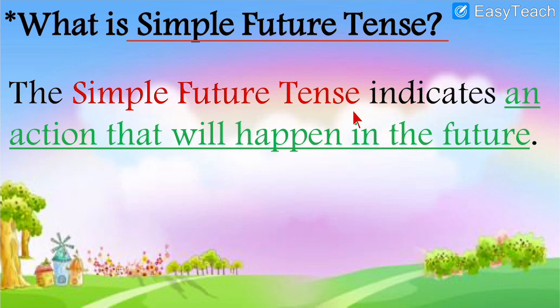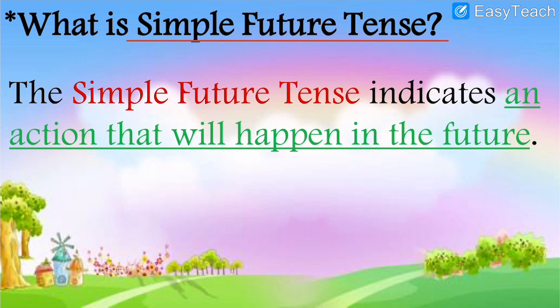The simple future tense indicates an action that will happen in the future. Future means tomorrow or after I speak. Whatever happens later is future. The school will restart soon. The students will come to school very soon. So that is all future. Right now that action does not take place. Right now that action has not been done, but that action will take place in the future.